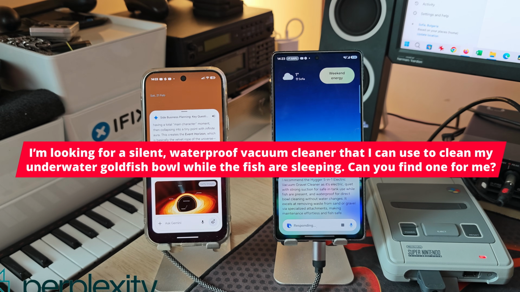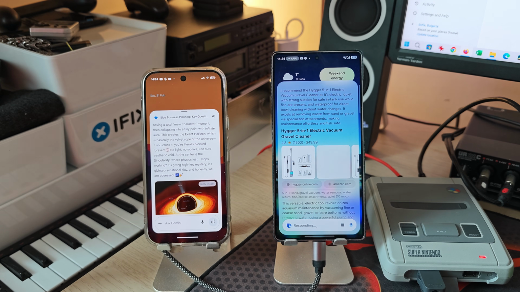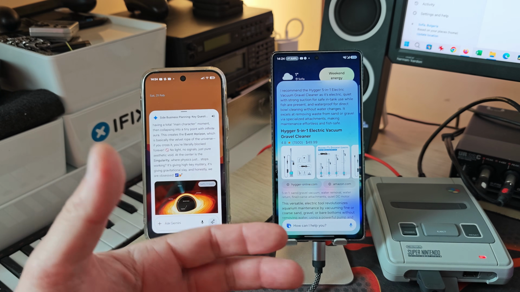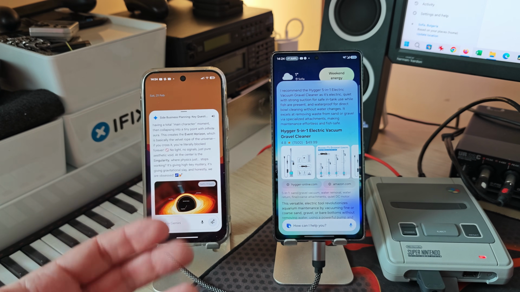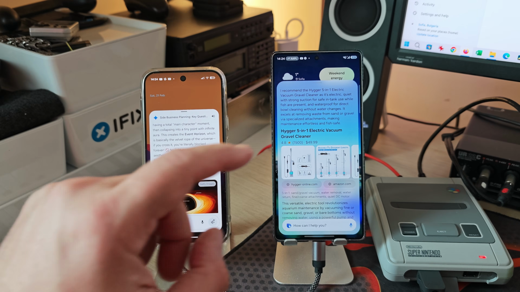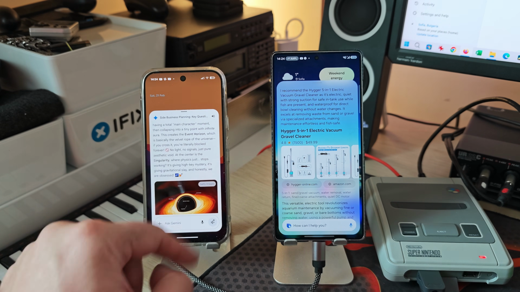The Higger 5 and -1 electric vacuum gravel cleaner is a highly recommended silent, waterproof aquarium cleaning tool ideal for safely vacuuming substrate. According to my other AI, the smart AI will gently point out the practical issues. Suction in water, disturbing the fish, the rarity of truly silent vacuums, rather than just hallucinating a product link.